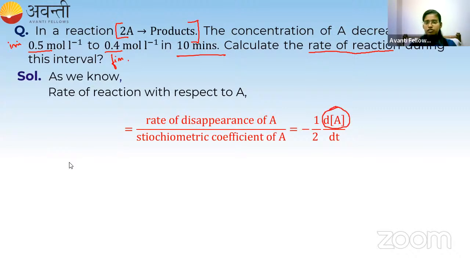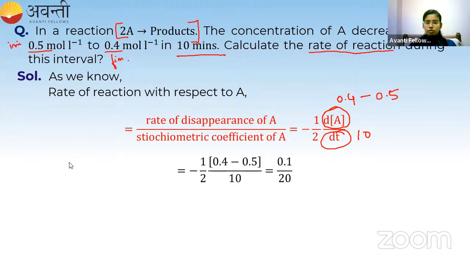Final concentration of A minus initial concentration of A. So final is 0.4 minus initial is 0.5, and the time taken is 10 minutes. So 0.4 minus 0.5, what is the answer? Minus 0.1.